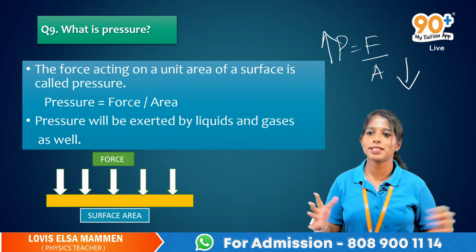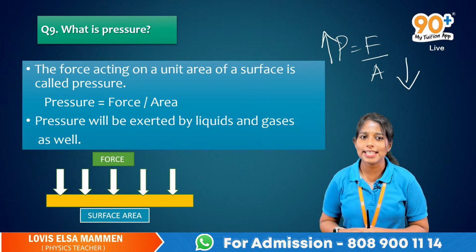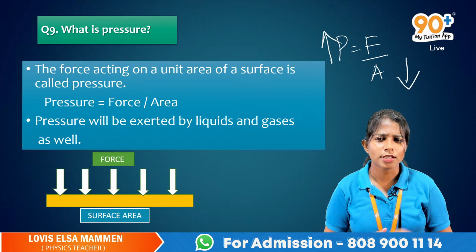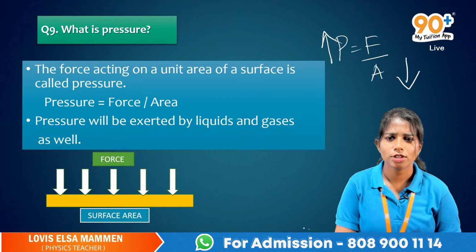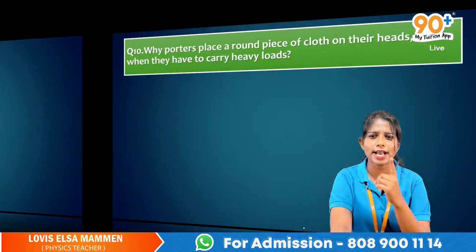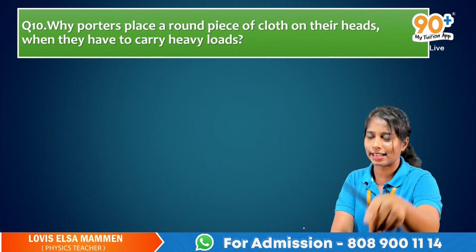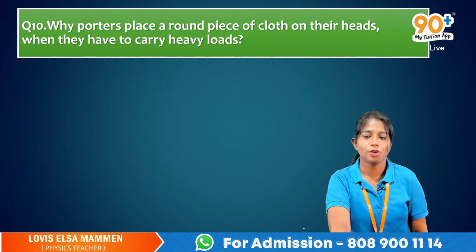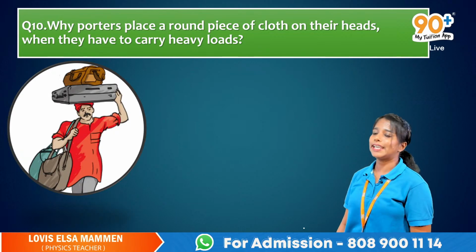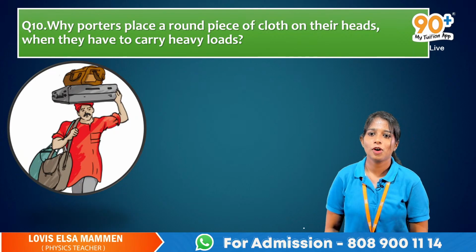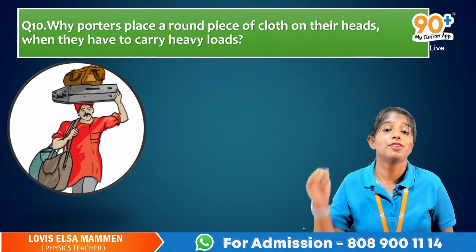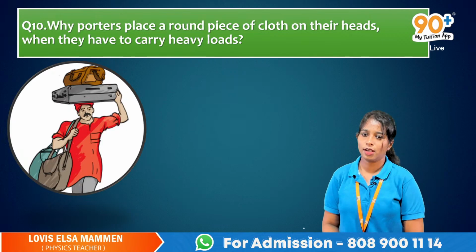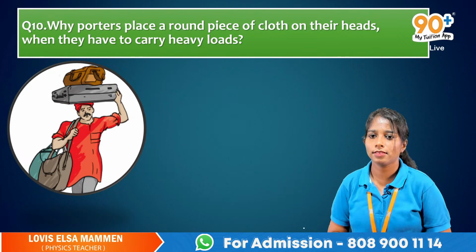I can see many comments in the comment box. You guys are right. I hope you understood the concept of pressure. Sometimes questions will be asked indirectly. Application level questions can be expected. So question number 10: why do potters place a round piece of cloth on their heads when they have to carry heavy loads? You know that potters will carry loads.